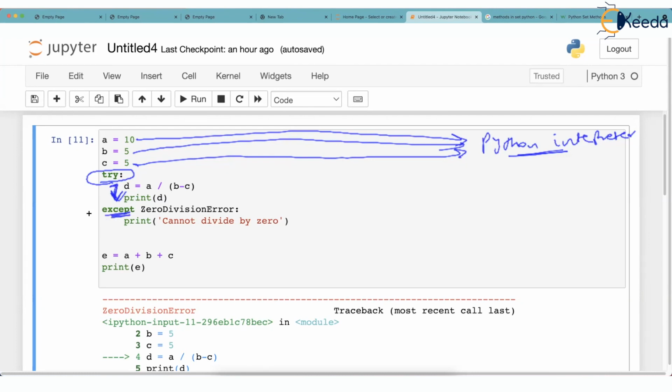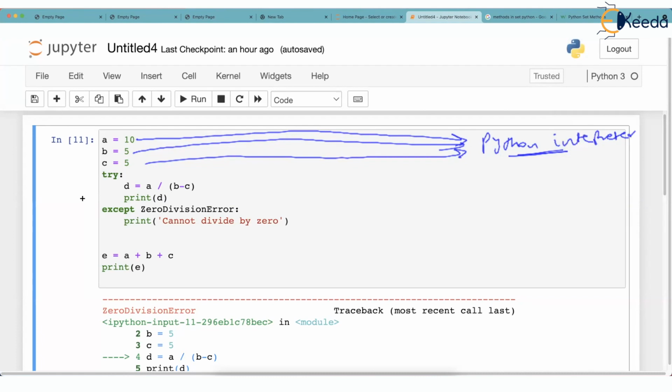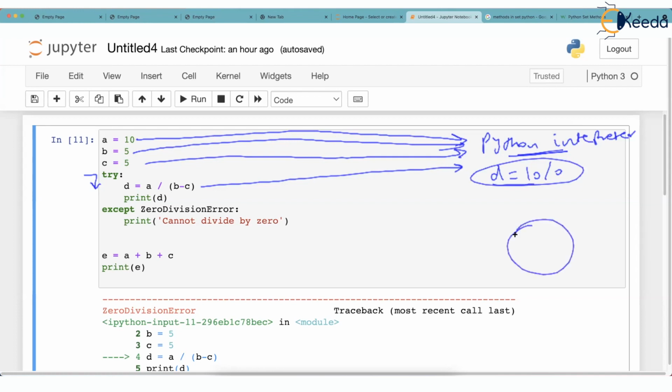This except in Java was called catch. This word except was not there, but in Python they removed the word catch and wrote except. But I always feel that catch was a better word because you are catching that object. Just check what happens here. The try block begins, and Python takes this line, D is equal to 10 divided by 0. So the interpreter cannot run this line and will create an object of the ZeroDivisionError class. This is the name of the class and this is the object.